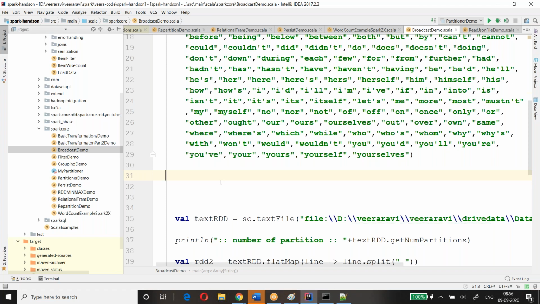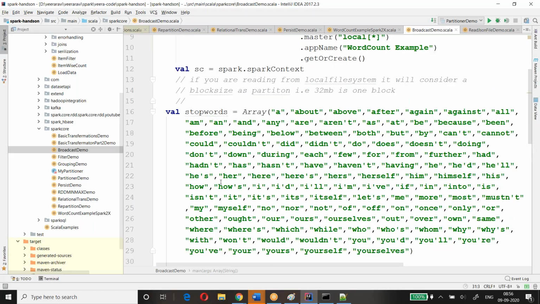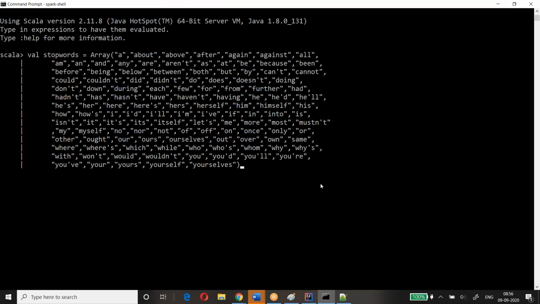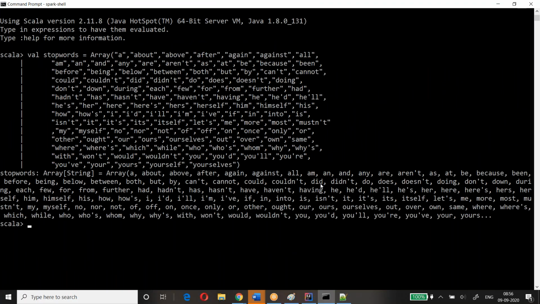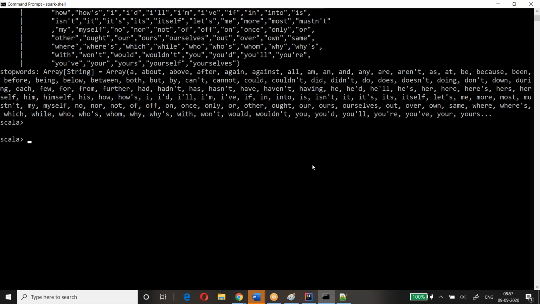Let me execute this on the console first. Okay, I got the stopwords. Now, let me keep this aside. Notepad is disturbing me. Now, I'll create a map out of it.